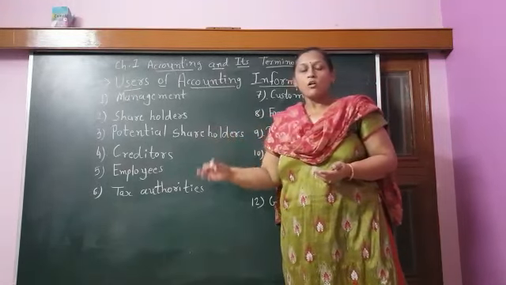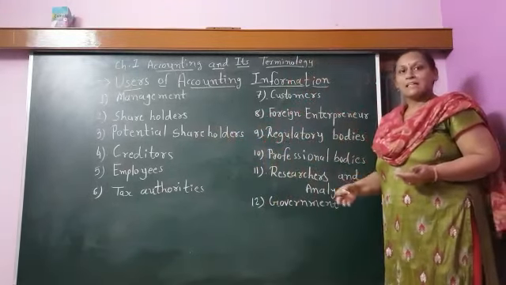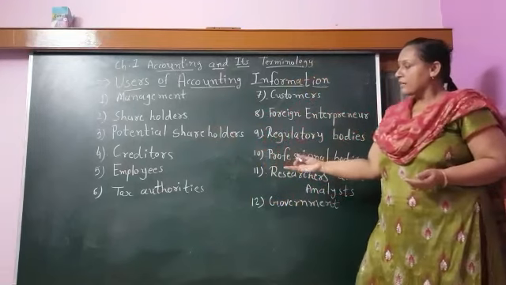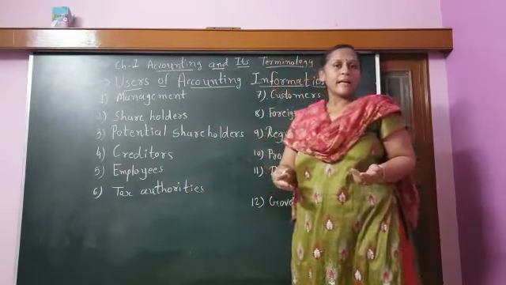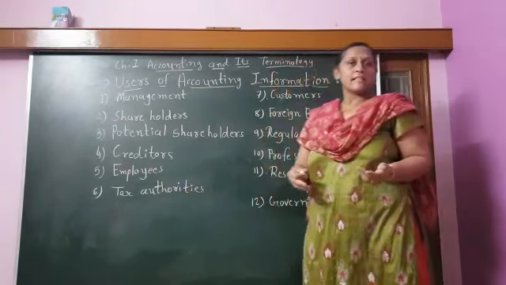The tax authority can also check the balance sheet and financial statements of the company, and from that the tax authority can count the tax, and if any variation is there, it can be paid by the company. So for the tax authority also, accounting information is very useful.